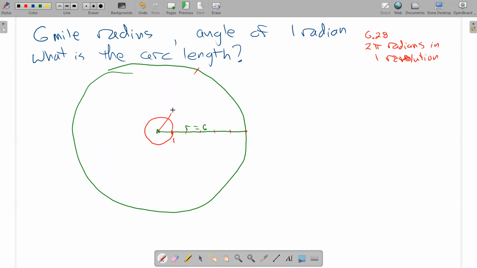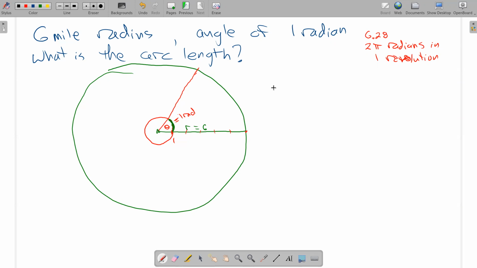So my claim is that this angle right here, let's call it theta, is about 1 radian. Now, on a unit circle, the radian measure is the arc length, right? So this arc length right here on my radius 1 circle, it is also 1. So if that's 1 mile, then that arc length there is 1 mile. This circle, the big circle, is 6 times bigger. So the arc length is just 6 times that.